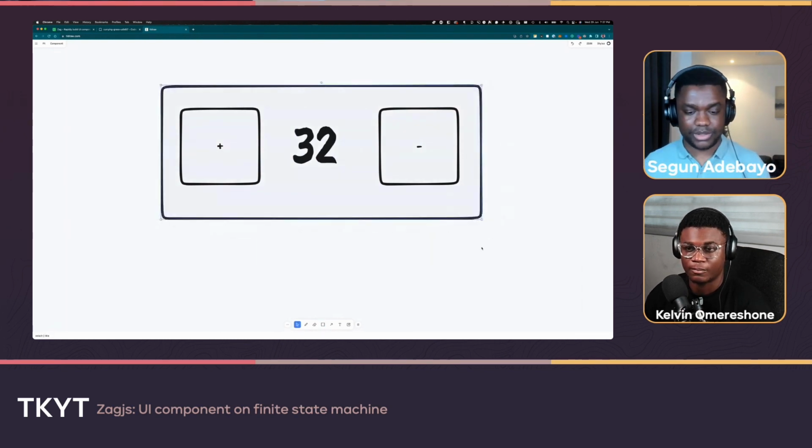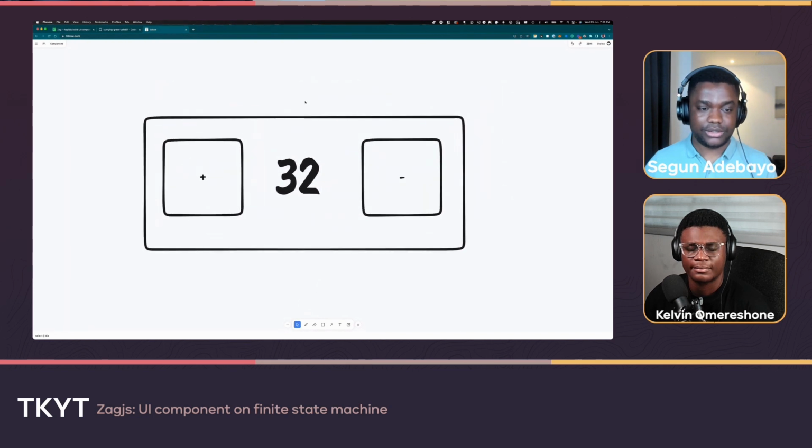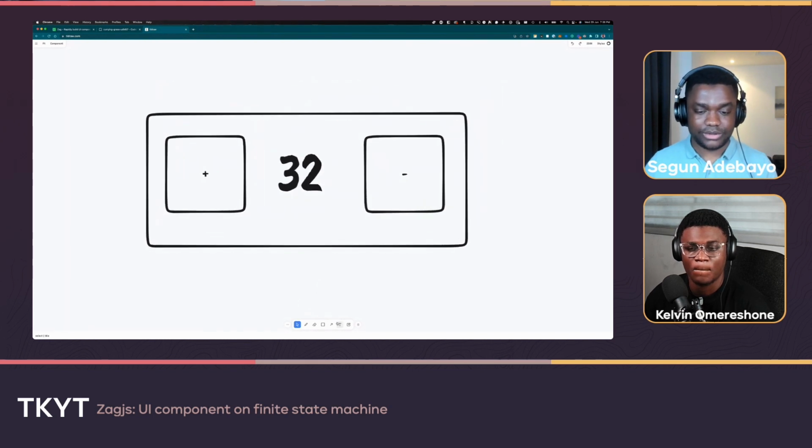So we have this piece of input here, and the goal is that when I click the plus, this value should change. When I click the minus, this value should change. Right. So let's put two different requirements. Clicking the plus or minus button will increment or decrement.